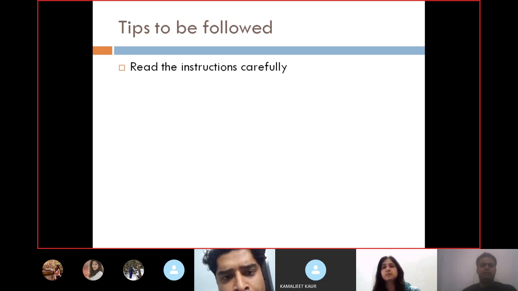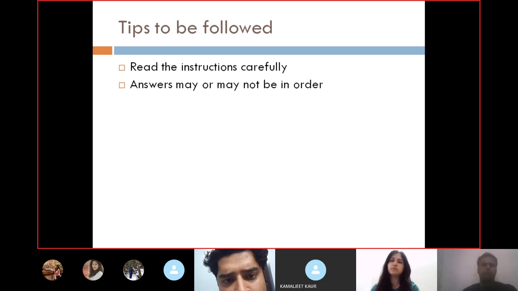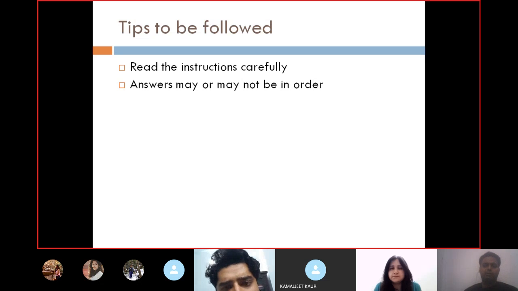The first tip is to read the instructions carefully. As usual, it is very important. Answers may or may not be in order. There can be a possibility, as it is a summary. See, in summary, what happens? You can pick up an extract from the lower paragraph of the passage and bring it forward first, and the unimportant part of the first paragraph you can bring in last. So what I mean to say is answers may or may not be in order, because the blank spaces may or may not be in order. Whenever you do it, you will experience it on your own.